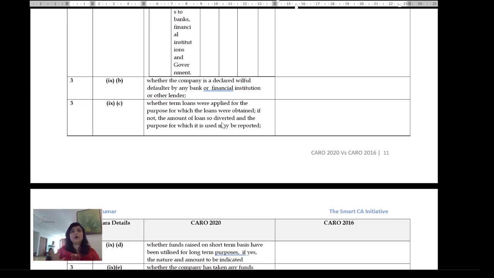So typically, let me tell you, how do you identify a diversion? You've got a bank book and a bank statement. In the bank book, it reads X Limited, which is your operational creditor. In my bank statement, also it reads X Limited, which is an operational creditor. So perhaps it's in the normal course of business.